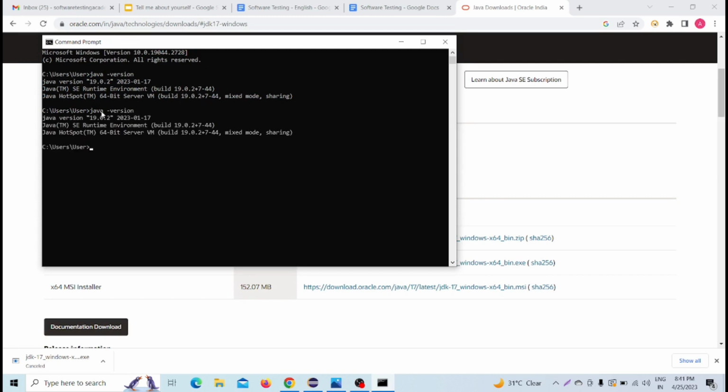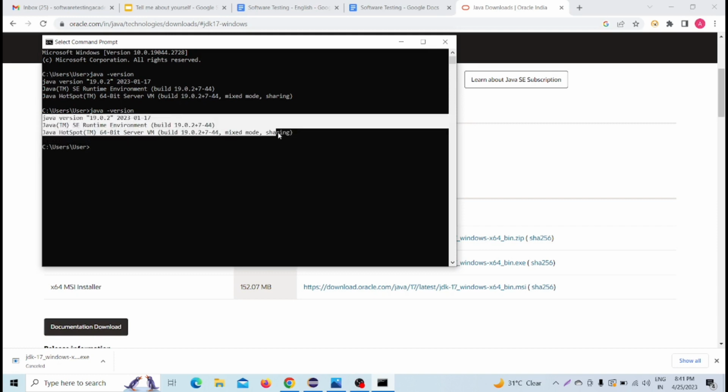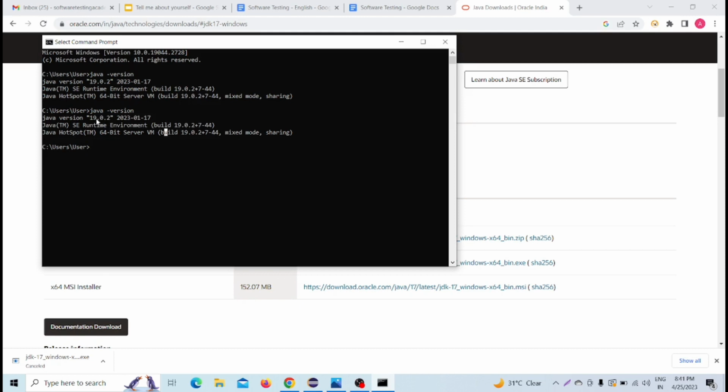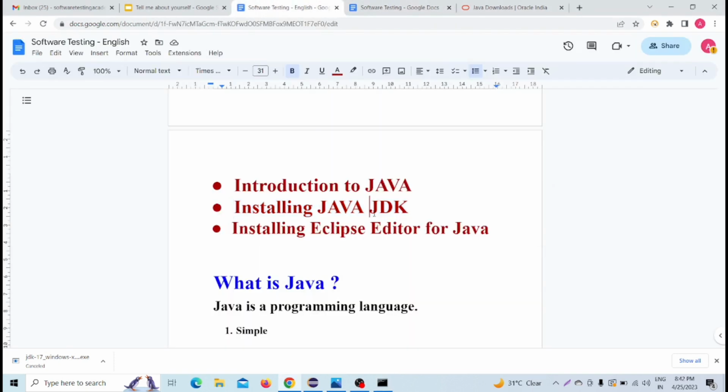Hit enter. Then you will be shown some Java version like this. As I have installed JDK 19, the Java version is showing 19.0.2. In your case, it will show Java version 20 or maybe 16 or 17, as per your downloaded choice. So now the Java JDK download and installation is done. Installing Java JDK is completed.